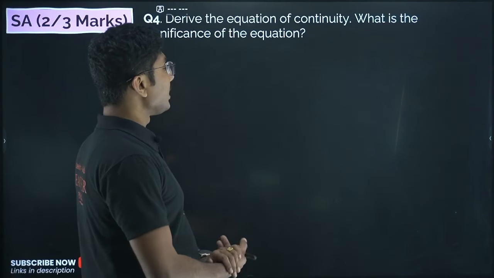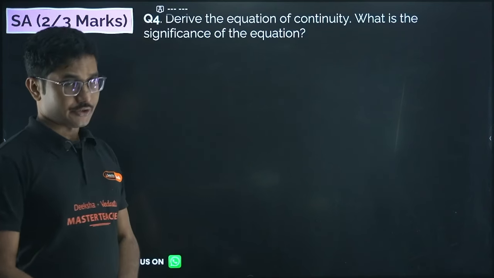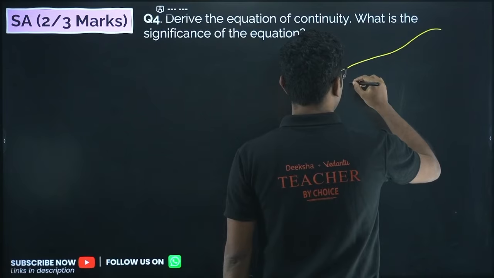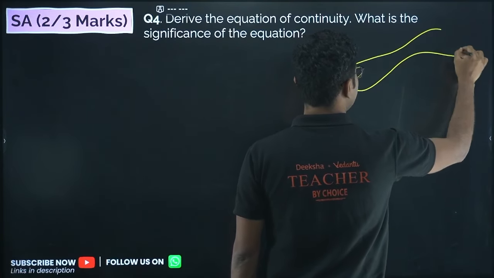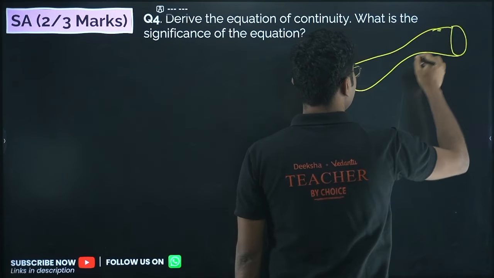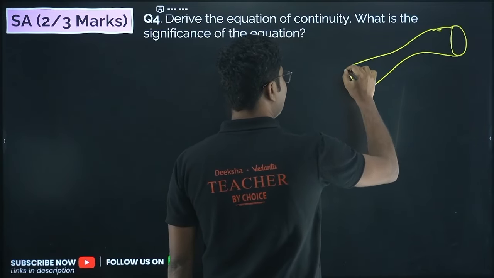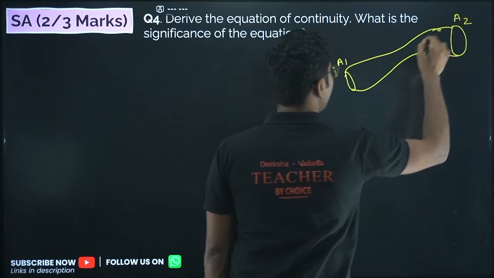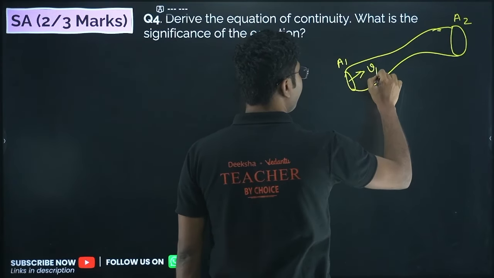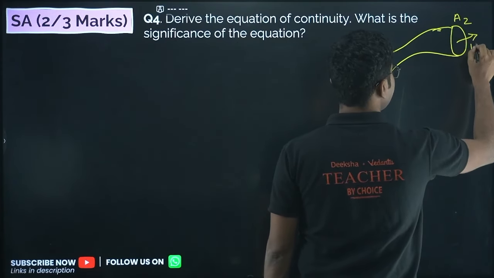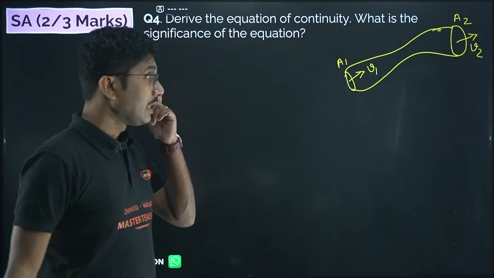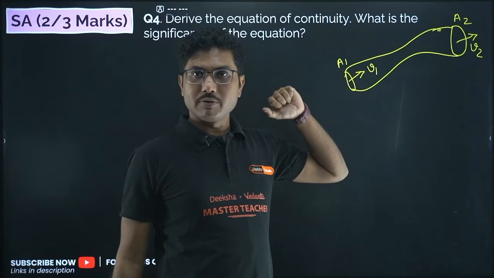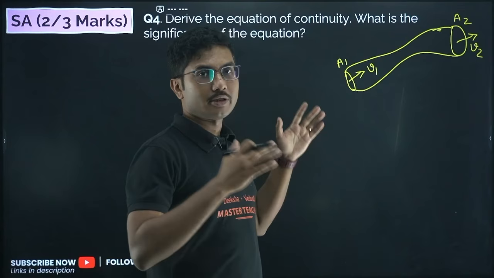Derive the equation of continuity. What is the significance of the equation? The equation of continuity means we have a column that is carrying some fluid through it. Suppose the area here is A1, the area here is A2, the velocity of the fluid here is V1, and the velocity here is V2. This is the pipe through which an incompressible fluid is flowing. Incompressible means it does not get compressed.